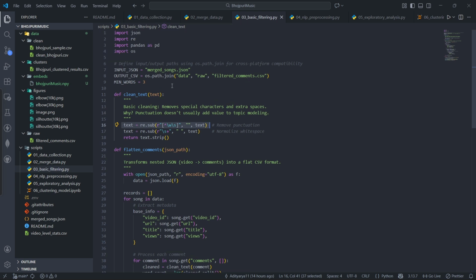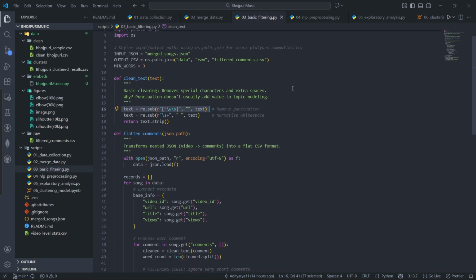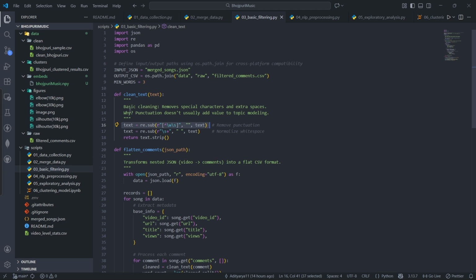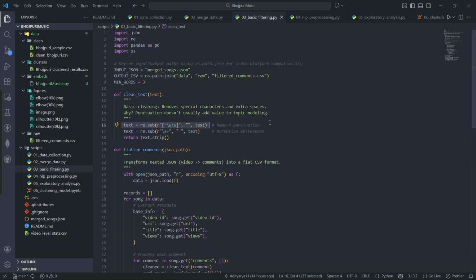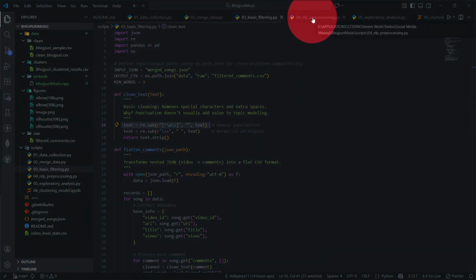Next, the basic filtering. We will now use regex and some stop words for the cleanliness of the words. Usually punctuation doesn't add value to topic modeling, so we will remove it. Special characters such as hash and at the rate are all garbage for our data analysis, so these will be handled by the third Python file.